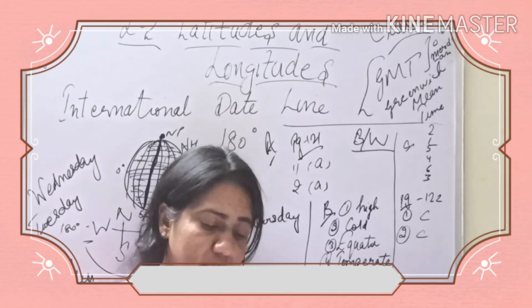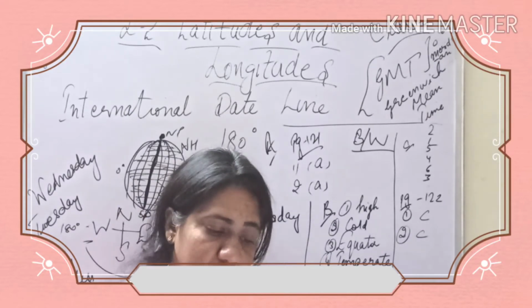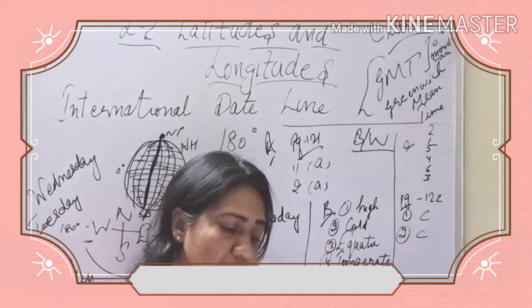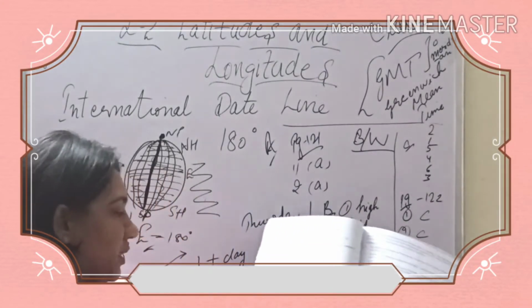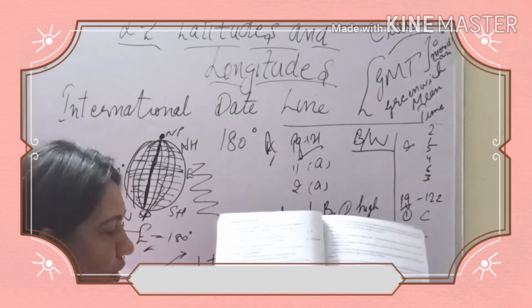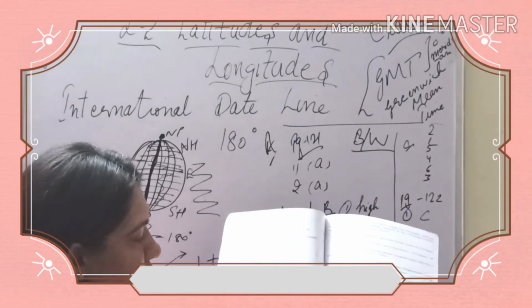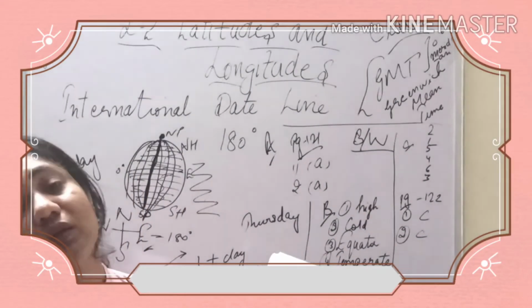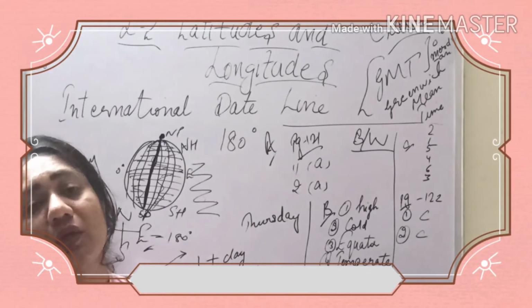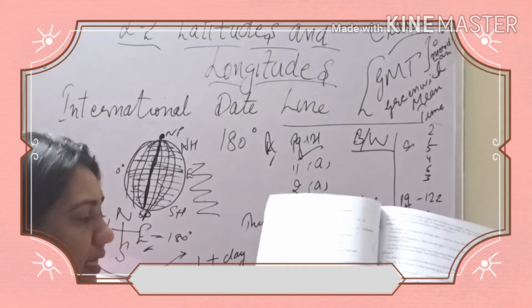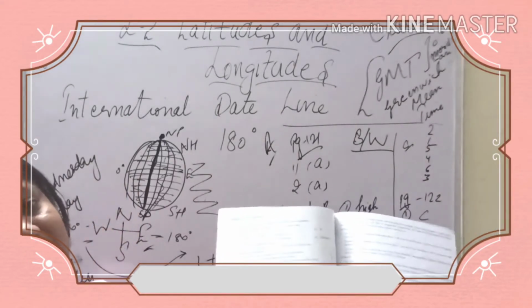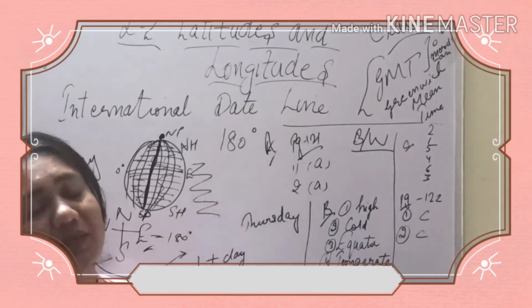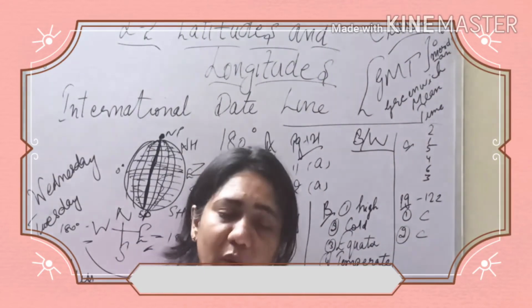Then what you have to do is, there is one activity given in your books that you need to do. What I want you to do is observe the globe and note the latitudes and longitudes of the following cities into the chart given below. You have to see the globe, and using the globe you will look up the latitudes and the longitudes of the various countries and cities that they have given you, and you will write the degrees of latitudes and degrees of longitudes in your book in this table respectively. So this is your homework for today.